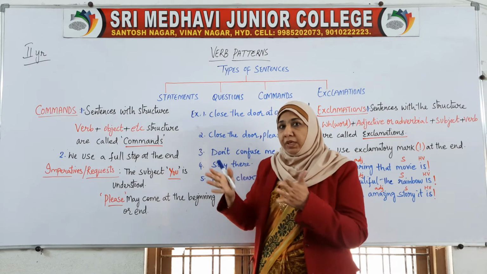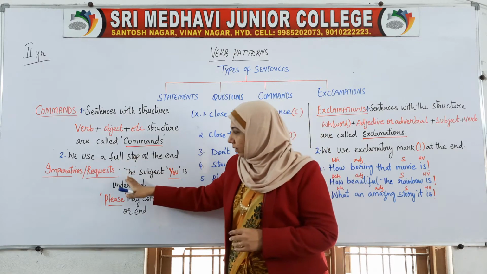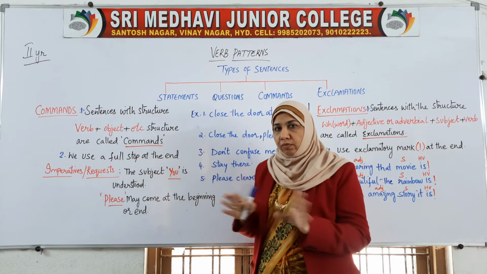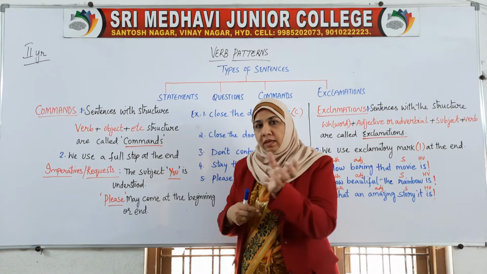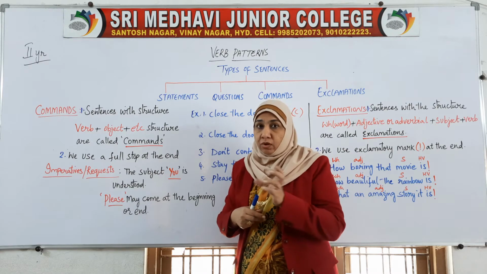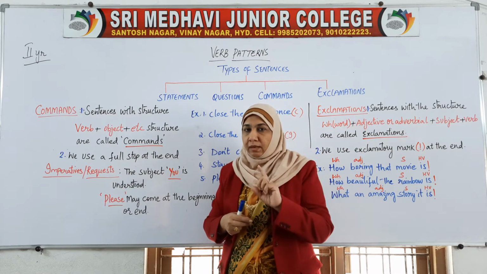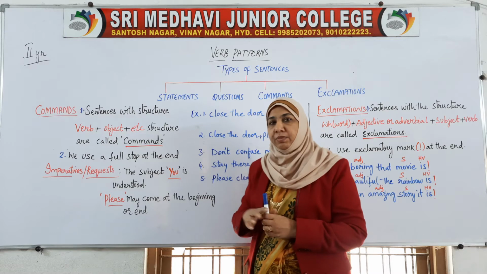The subject you is always understood. You have to imagine that the subject is you. We are not supposed to write it down because it is a command, but the subject is understood.